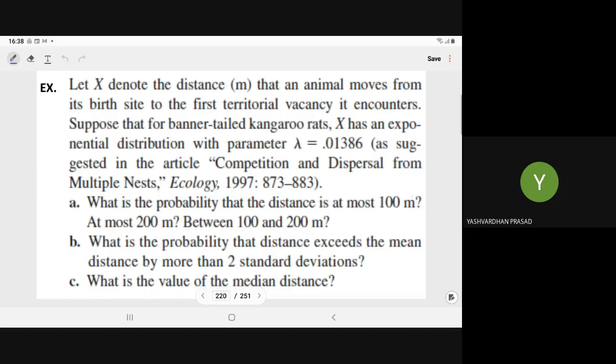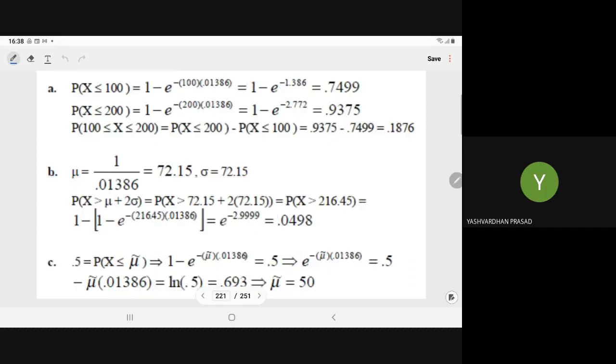So here you can see distance is again continuous, not only time, whatever is continuous you can explain with the help of this exponential variate.